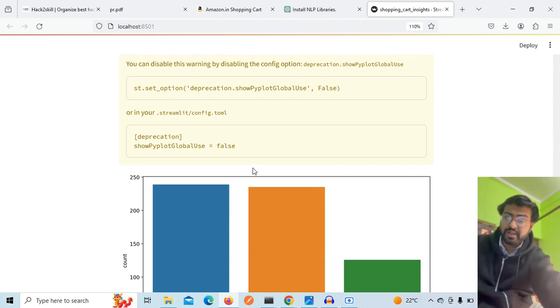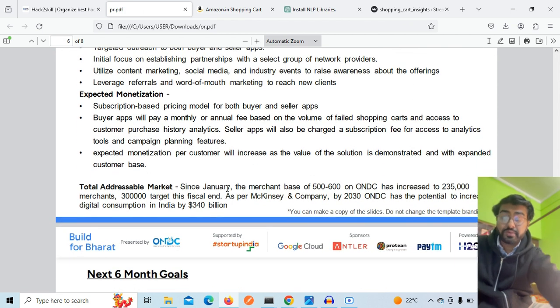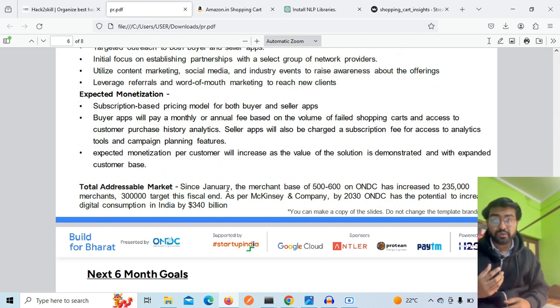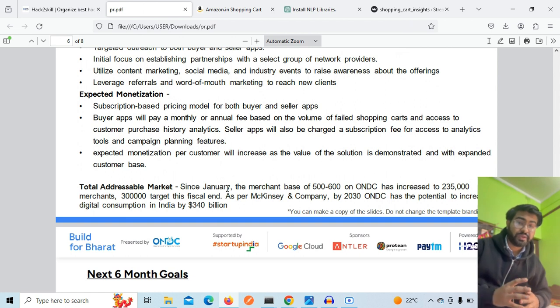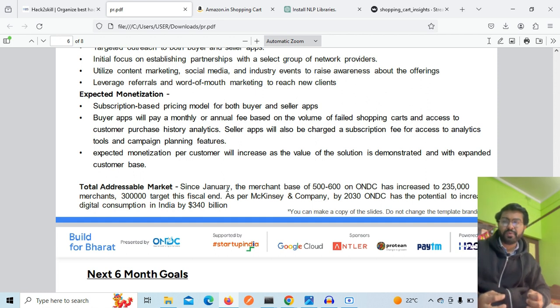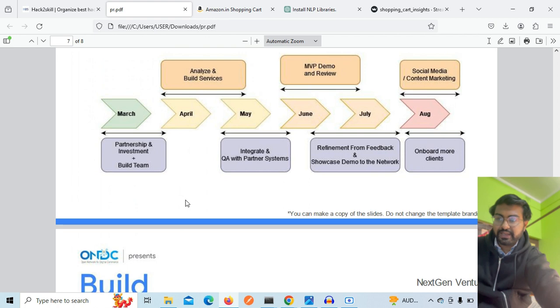The whole network can grow, and we see that the whole market is going to expand and rise exponentially. Like there were 2.5 lakh merchants this January, and it has surged to 3 lakh in a couple of months, based on the data we have of the current market. So it's going to be the next UPI moment in the e-commerce industry, which I also feel and resonate with the view of the leaders of this country, and I am very happy. So this was my overall approach, and this is the timeline that I have drafted.